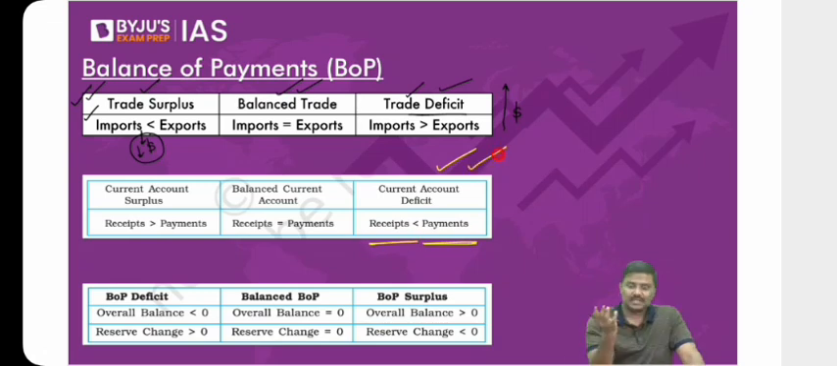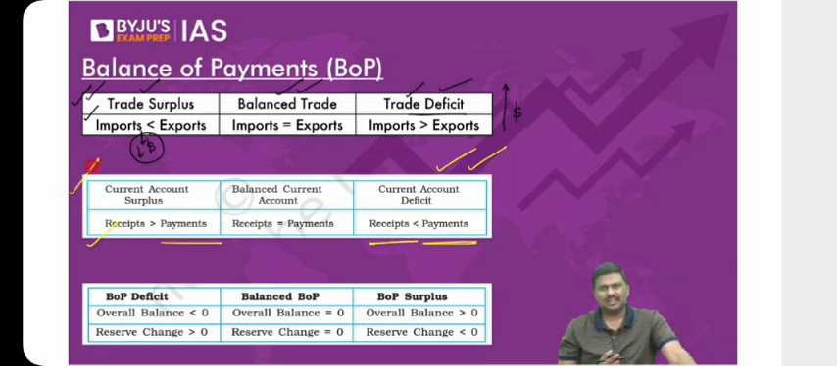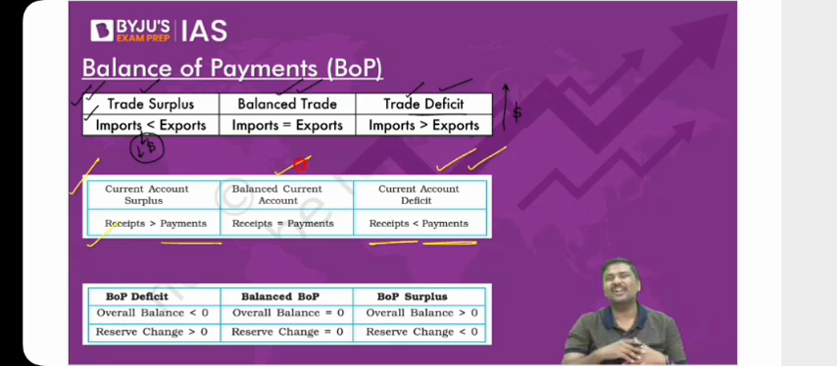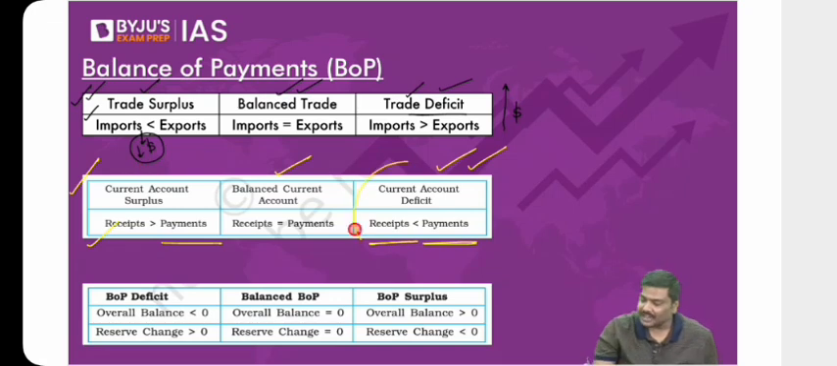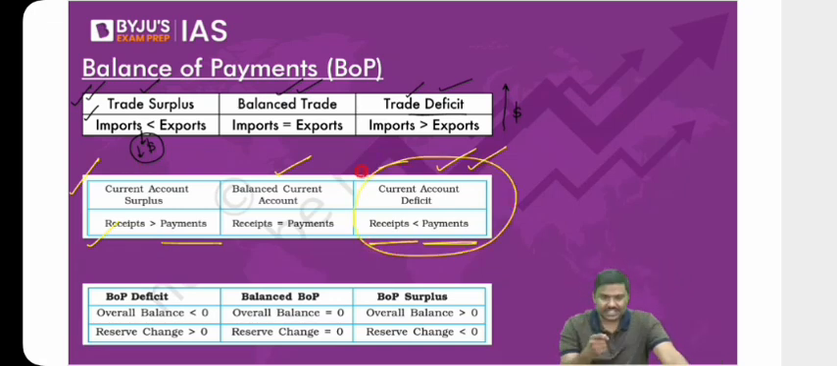And if it is vice versa, that is the receipt, the income side, is higher than the expenditure side, it is called a current account surplus. And if it is equal, dollars coming in is equal to dollars going out, it is called a balanced current account. You do not see a balanced current account, do not worry about it. Traditionally, in case of India, we have a current account deficit, CAD.